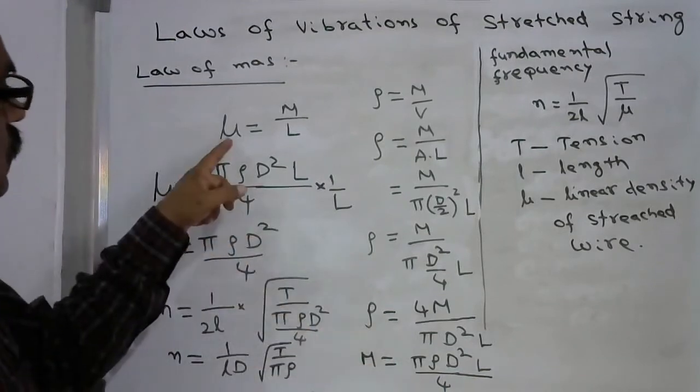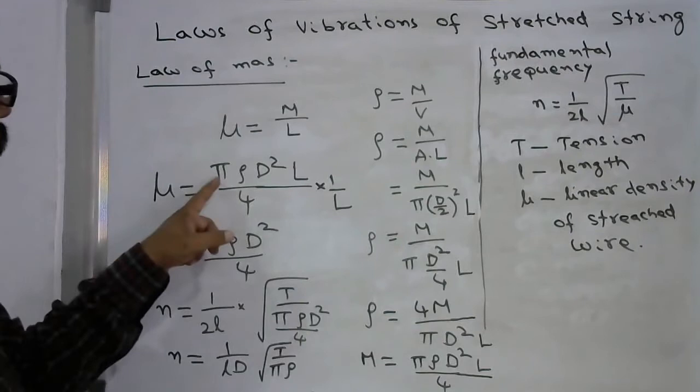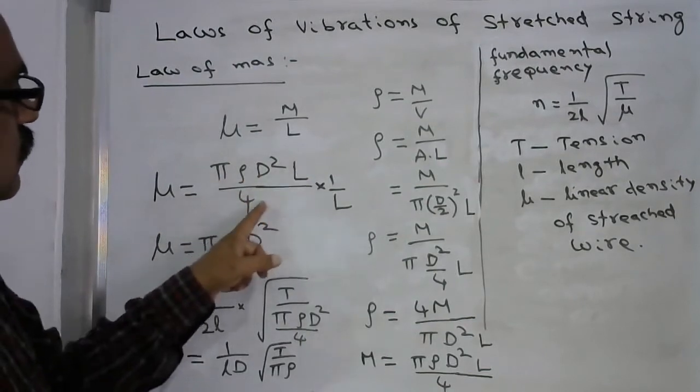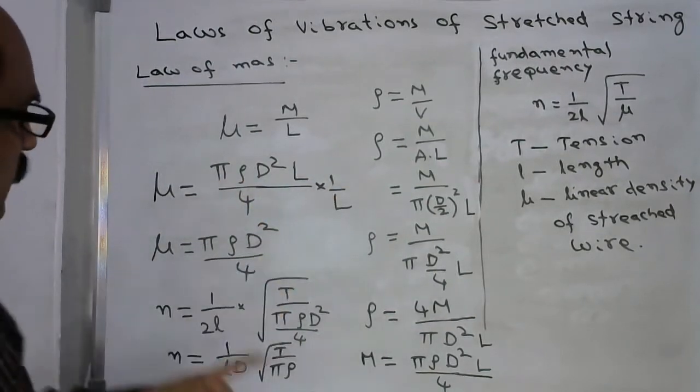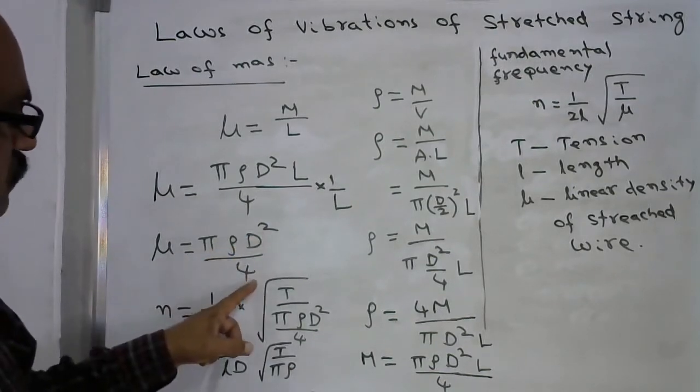You substitute this value in linear density. So mu is equal to pi rho d square L by 4 into 1 by L. Finally, mu becomes pi rho d square by 4.